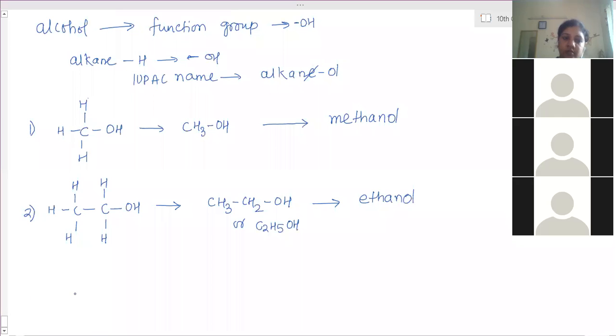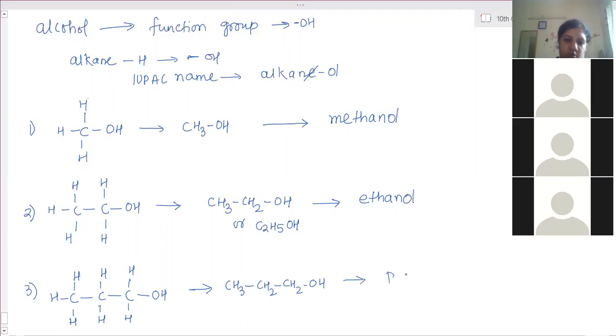Then with 3 carbon atoms: 1, 2, 3. The last one I will connect with H. So the condensed formula is CH3CH2CH2OH. The name is propanol. Is it clear? Yes, ma'am. So draw the structures till 6. Ma'am, what will be the molecular formula for this one? C3H7OH. Okay, ma'am.